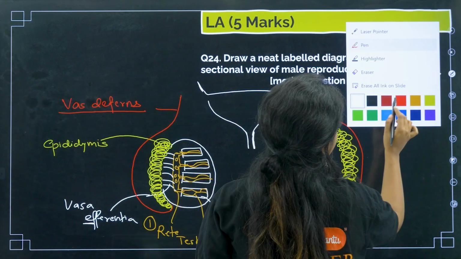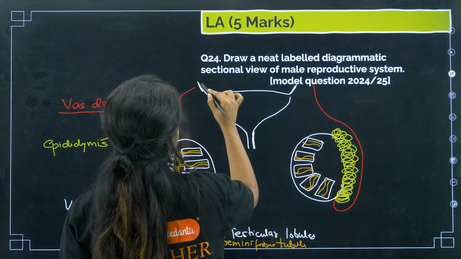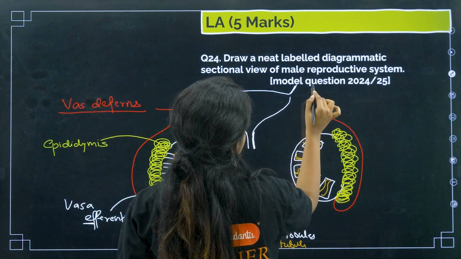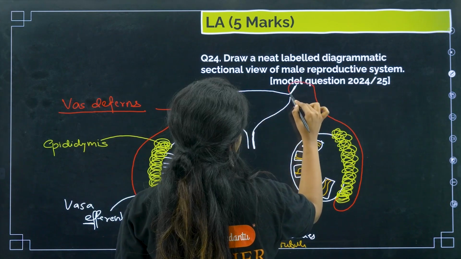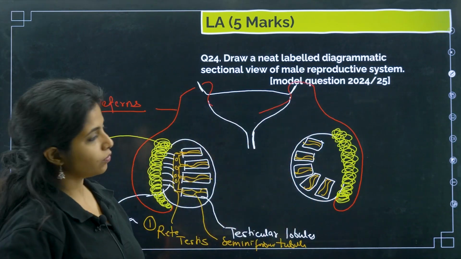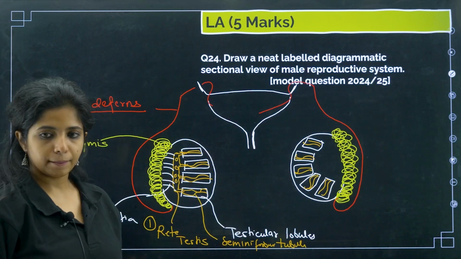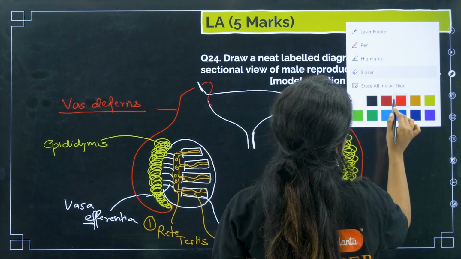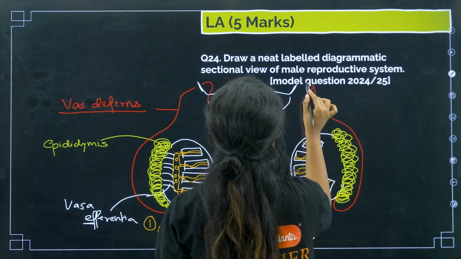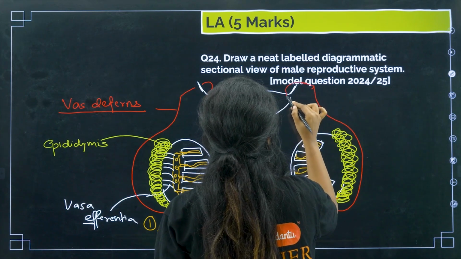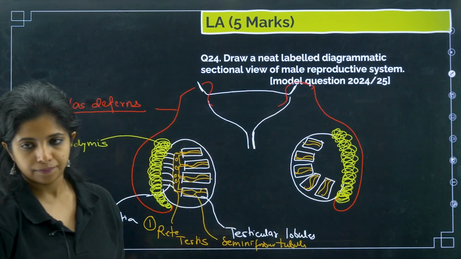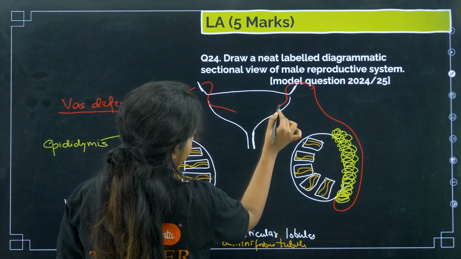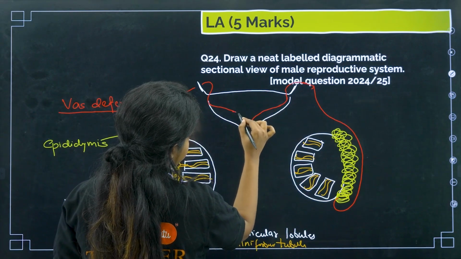So what happens, the vas deferens comes, goes back, coils around it and comes forward like this. I'll make it properly. Okay, works fine. So this vas deferens is over here.